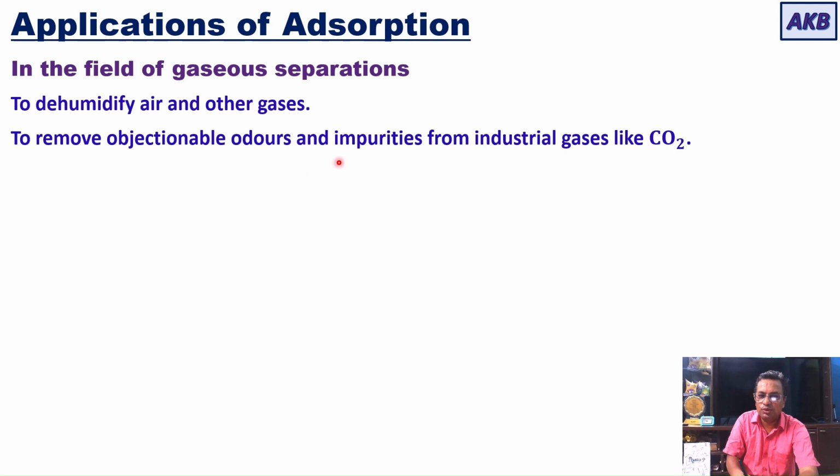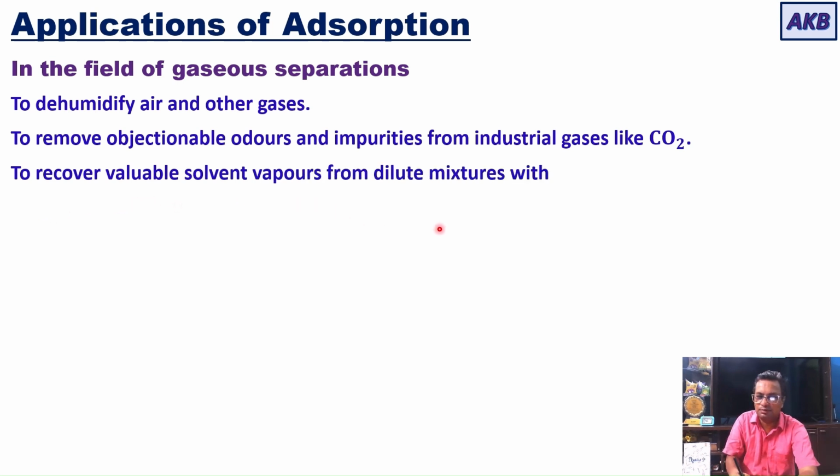Plus, you will be able to remove impurity gases from those industrial gases like carbon dioxide. Adsorption is also used to recover valuable solvent vapors from dilute mixtures with air and other gases.